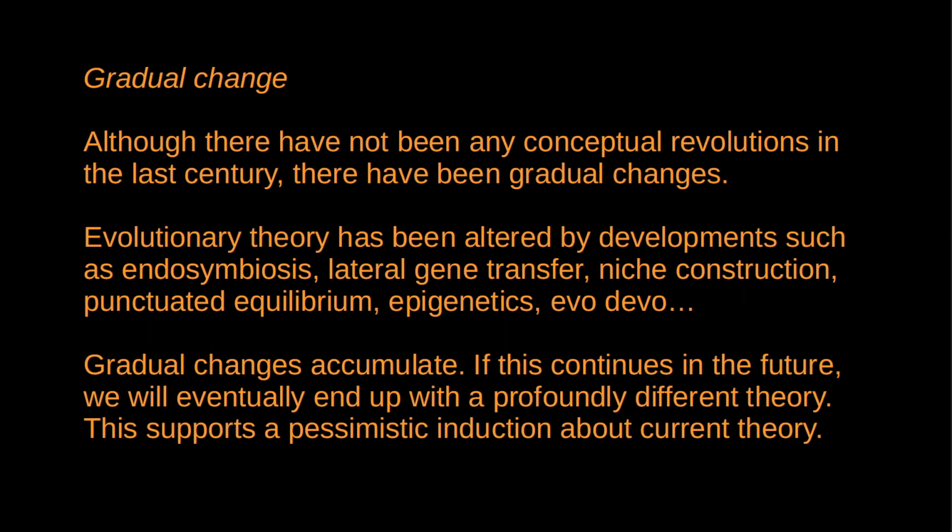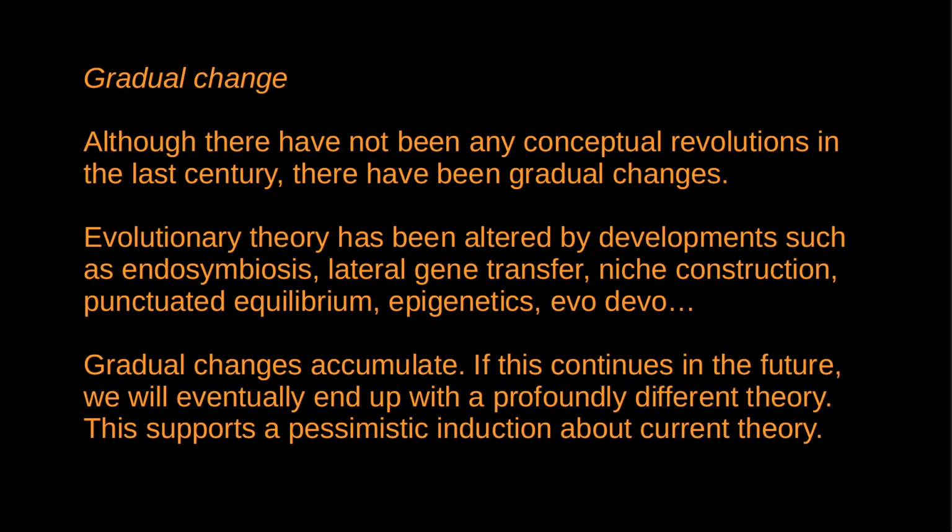So consider the modern evolutionary synthesis. Since about 1950, we can say the fundamental claims have remained in place, but it has been developed in all sorts of surprising ways by ideas like endosymbiosis, lateral gene transfer, punctuated equilibrium, epigenetic inheritance, niche construction, superorganism theory, evolutionary developmental biology.